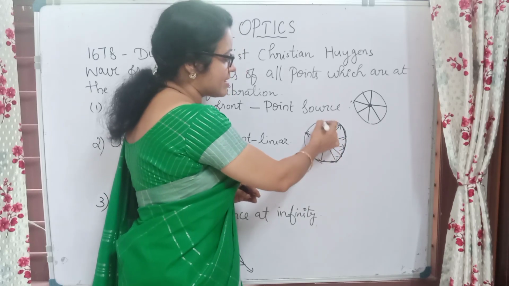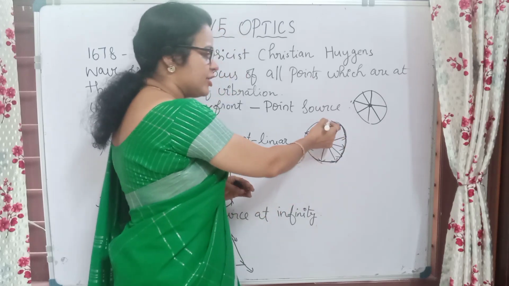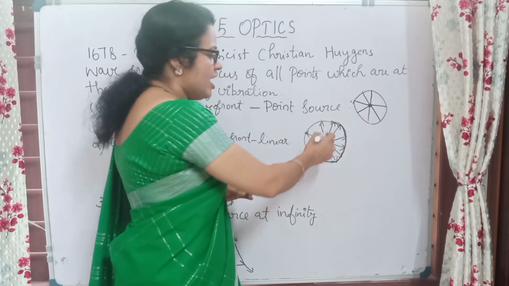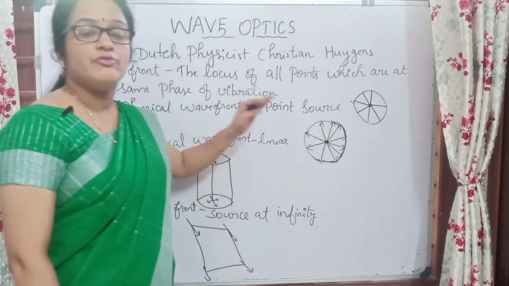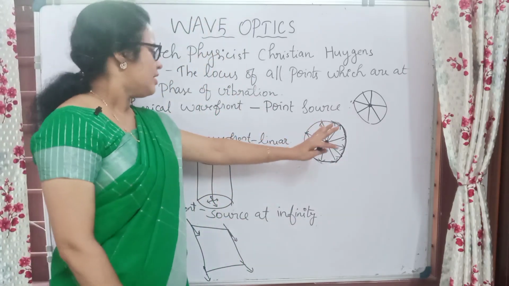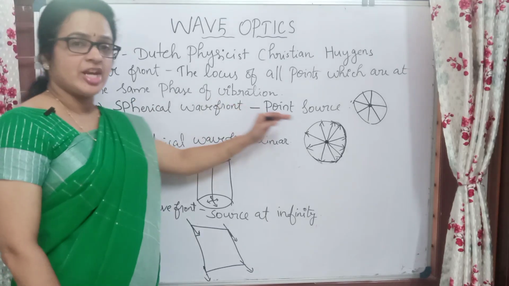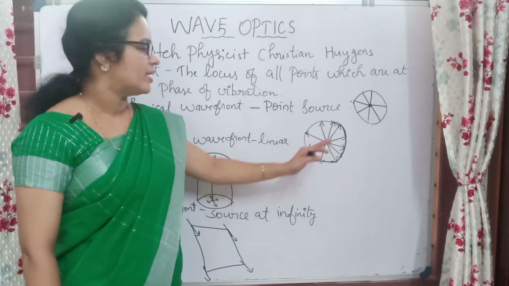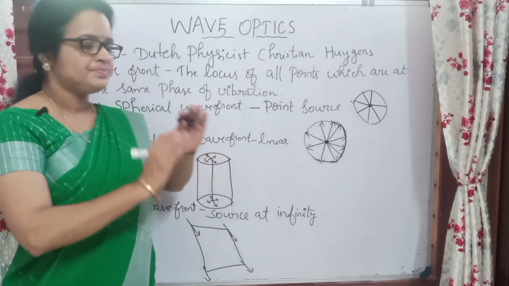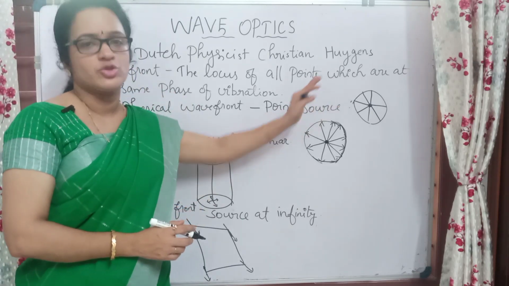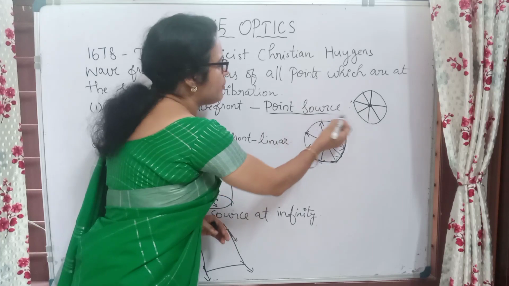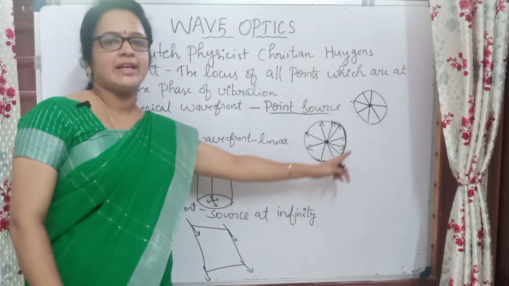Okay, ഈ സെയിം ഡിസ്റ്റൻസിൽ ഉണ്ടാവുന്ന എല്ലാ പോയിന്റ്സിലും എന്തായിരിക്കും? സെയിം ഫേസ് ഓഫ് വൈബ്രേഷൻ ആയിരിക്കും. ഈ പോയിന്റ്സിനെ എല്ലാം ചേർത്താൽ നമ്മൾ പറയുന്നത് എന്താണ്? That is a wave front അല്ലെ. അപ്പൊ ഇവിടെ here we are getting the shape of a sphere. That is why we call it as a spherical wavefront. So in the case of spherical wavefront, the source should be a point source. That is very important. Should be a point source, then we will get a spherical wavefront.